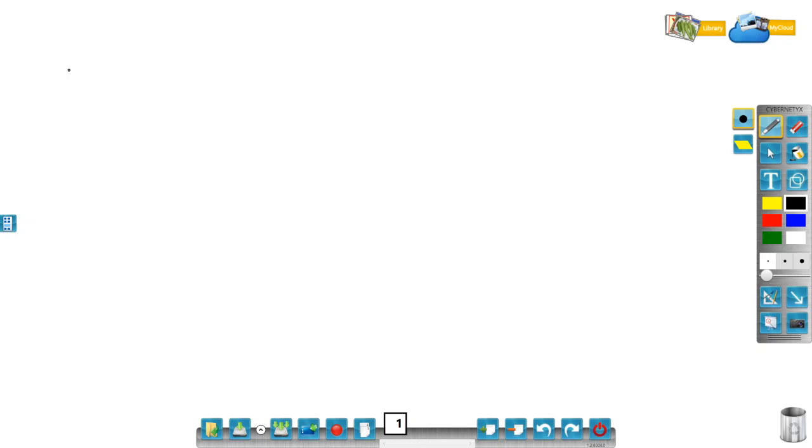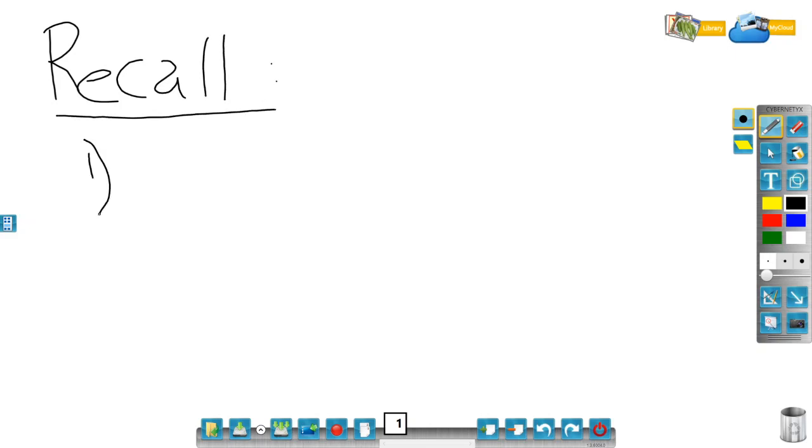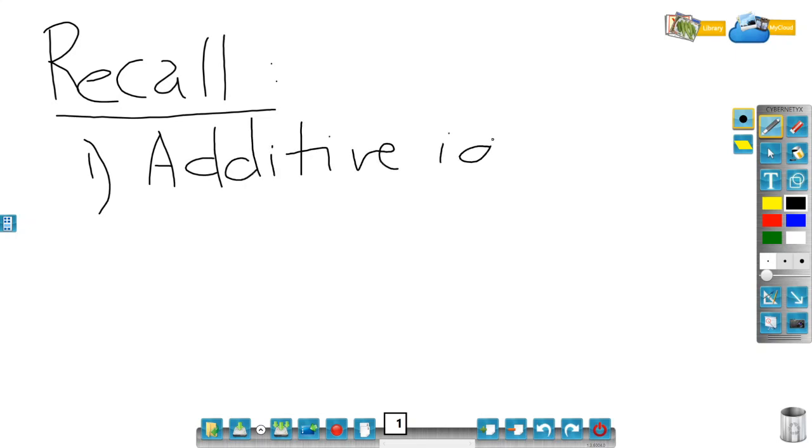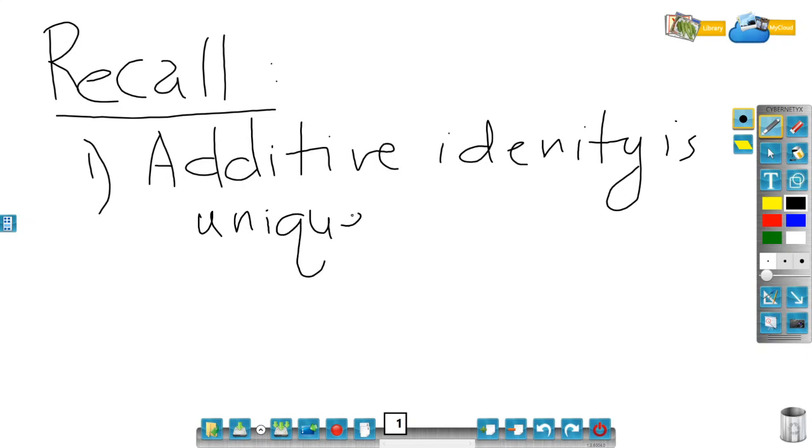So let me recall what we have done so far. We have proved that additive identity is unique. Similarly, we have proved that additive inverse is unique.